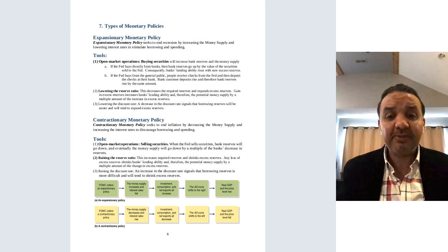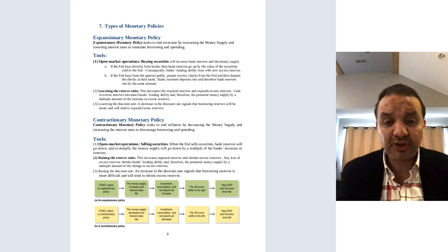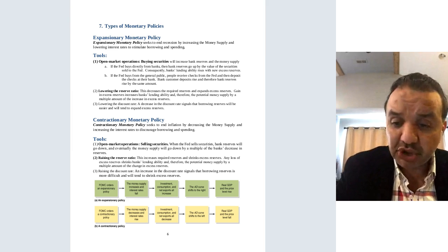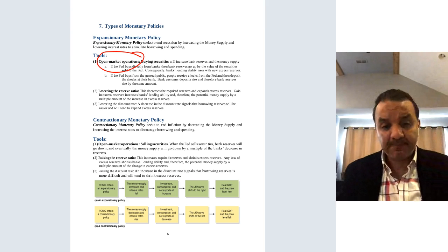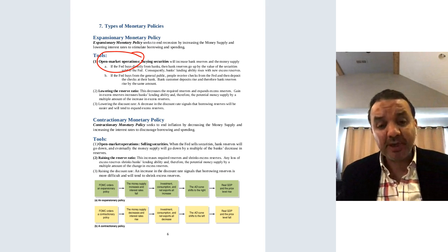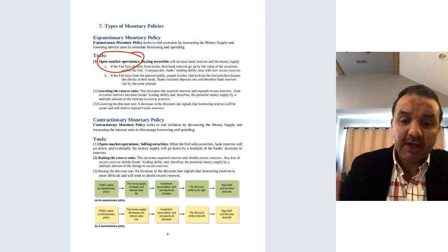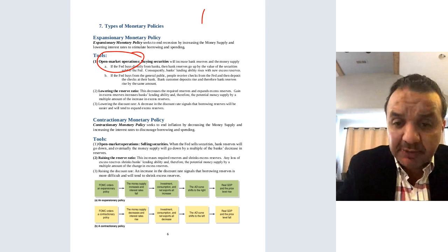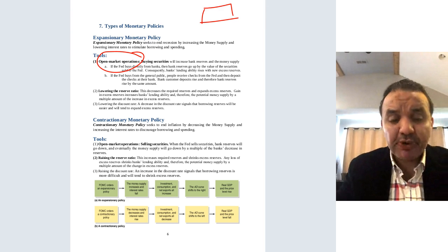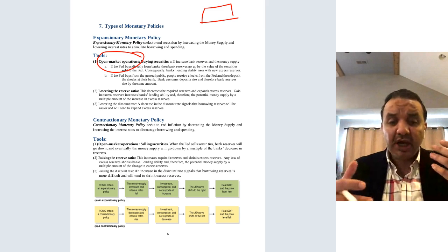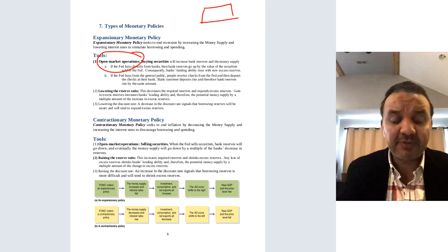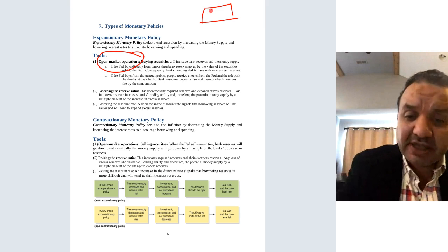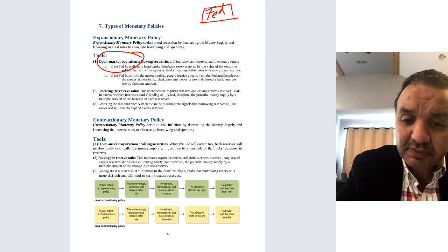Okay, what about the last tool? And I said in the previous video, this is one of the most important tools in monetary policy, which is the open market operations, OMO. Open market operations can be buying or selling. Let me explain this, and think about the tool. Is it going to be buying or selling in the expansionary monetary policy? So let's say this is the federal bank and this is the member bank. Let's say this is Chase Bank.